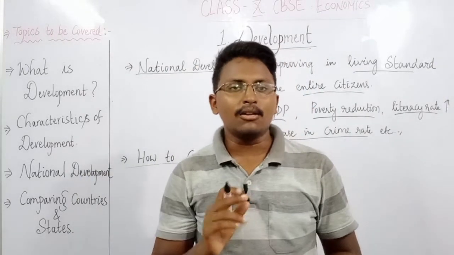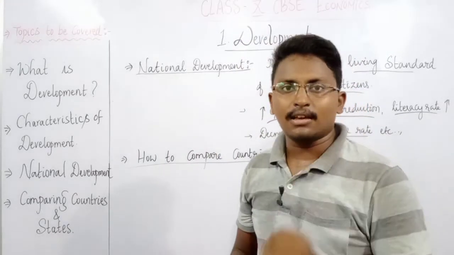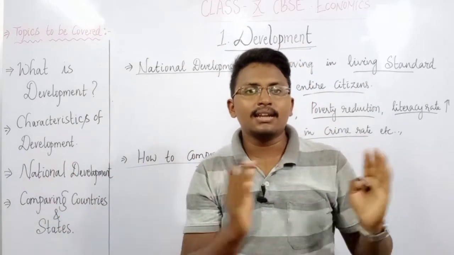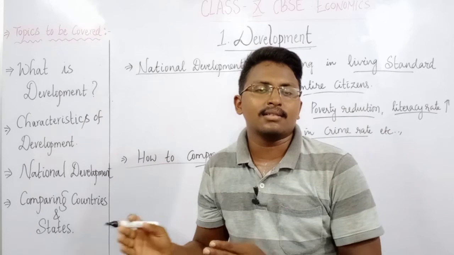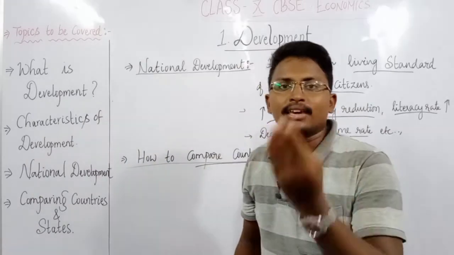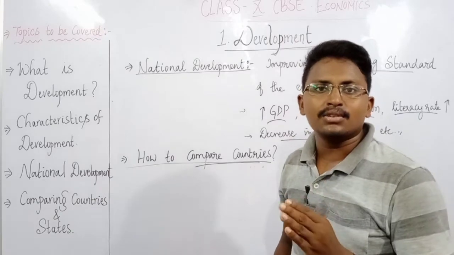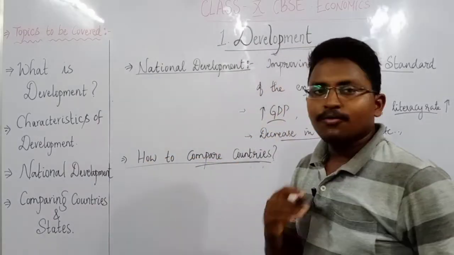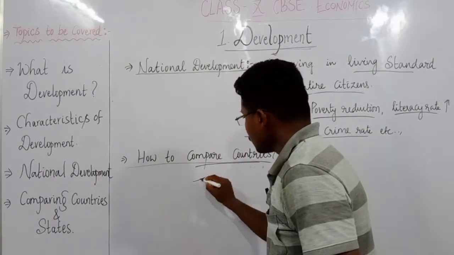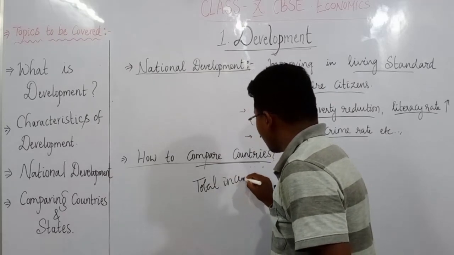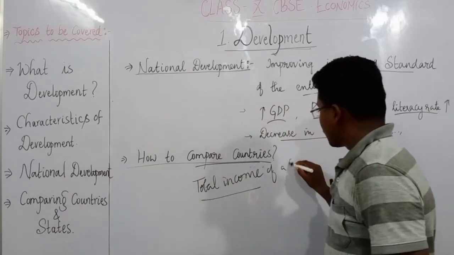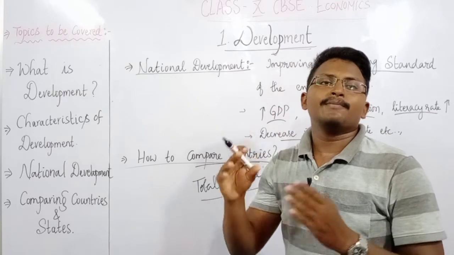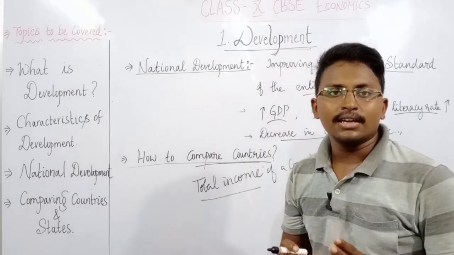After this national development, what we have to see is how we compare these countries. How can we say that there are some rich countries, some poor countries, and some middle income countries, or you can say developing countries? What is the criteria we can use to say which is developed and which is underdeveloped? To compare the countries, once upon a time we used the total income of the country. Total income of a country means the total income generated by all the citizens of a country.